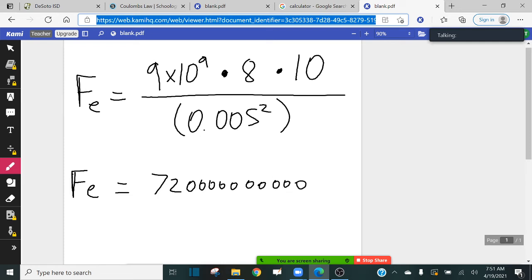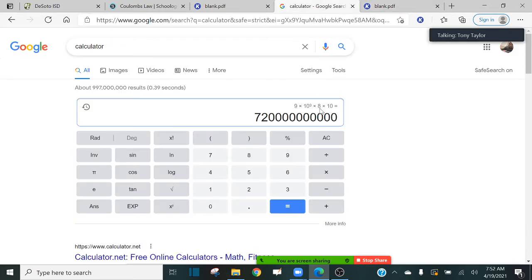Okay, so that's my numerator. And then what is my denominator? My denominator is 0.005 squared. So I'm going to put that in my calculator: 0.005, and then square that. Remember, you press this key here to raise that number to the 2nd power, and then press equal. So I get 0.000025.